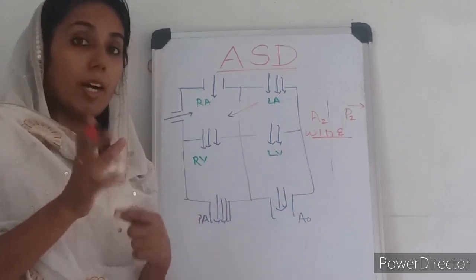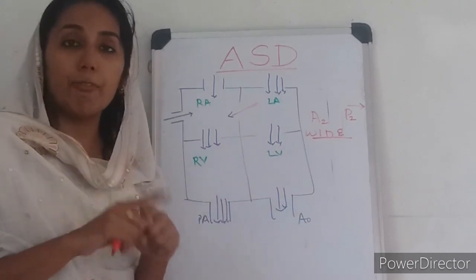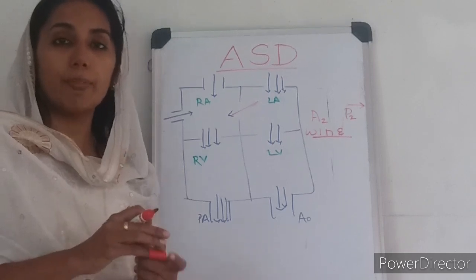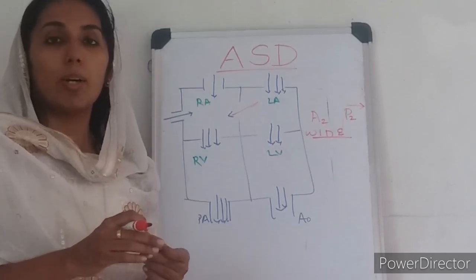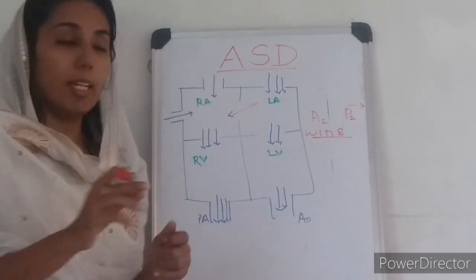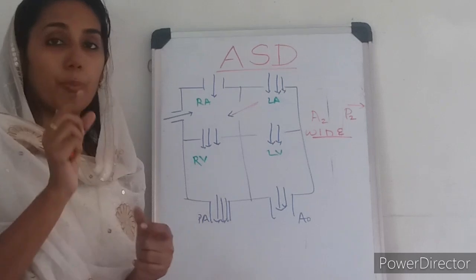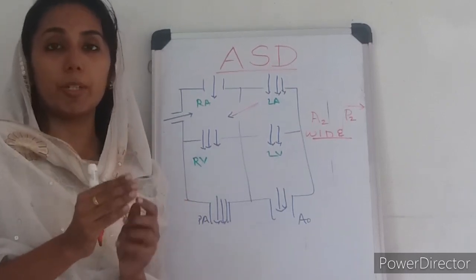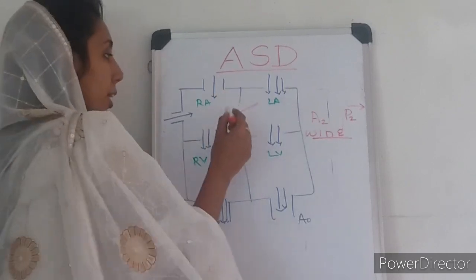So we know a wide split can be a fixed split or a variable split. What a fixed or a variable split is, we have discussed in part 1. But here, when the split remains the same in inspiration and expiration, that is called a fixed split.